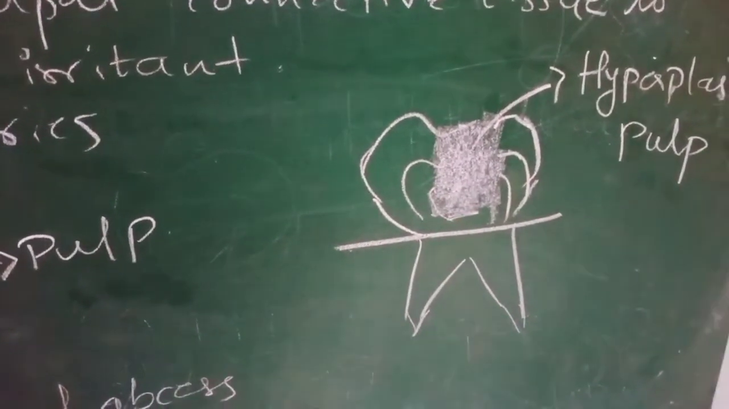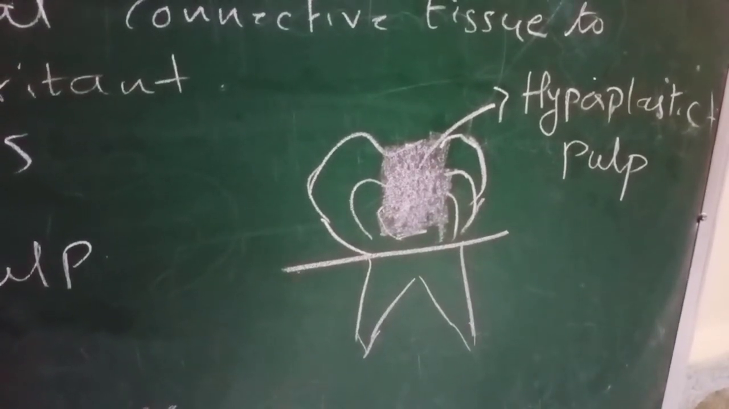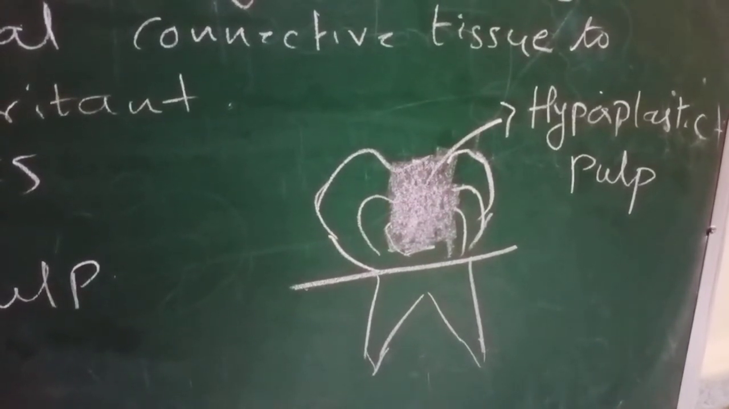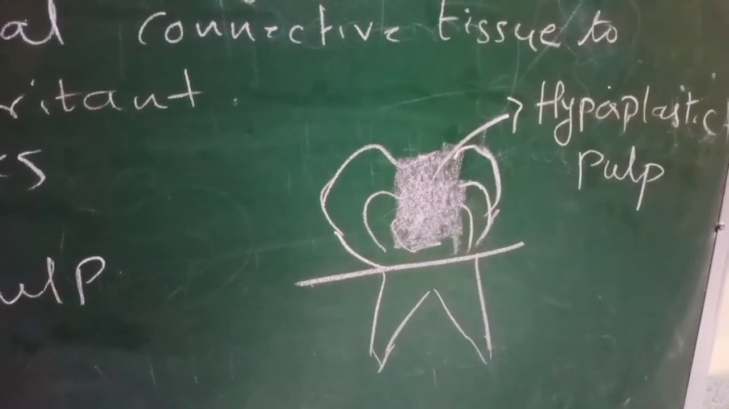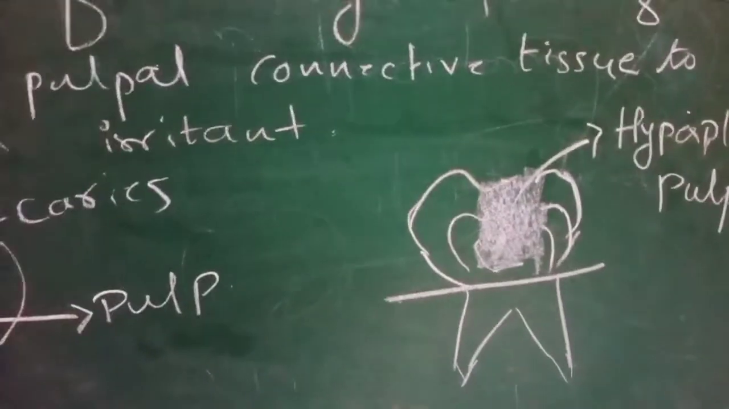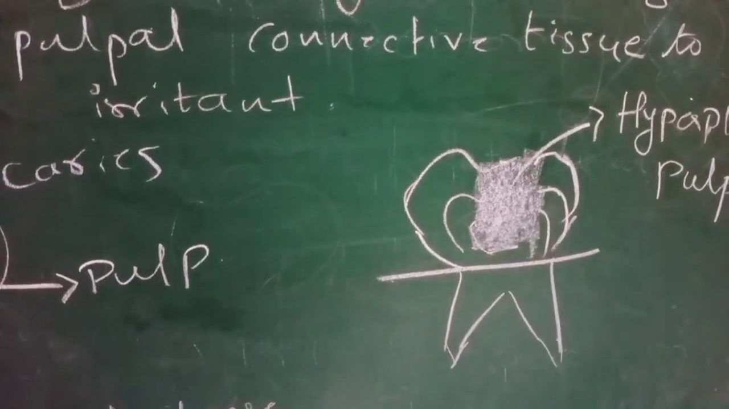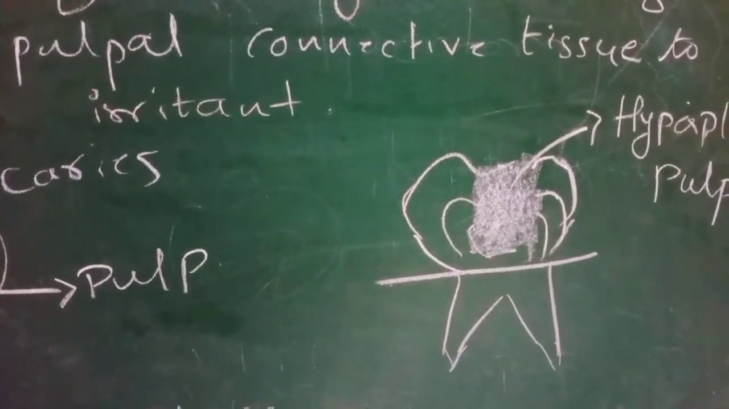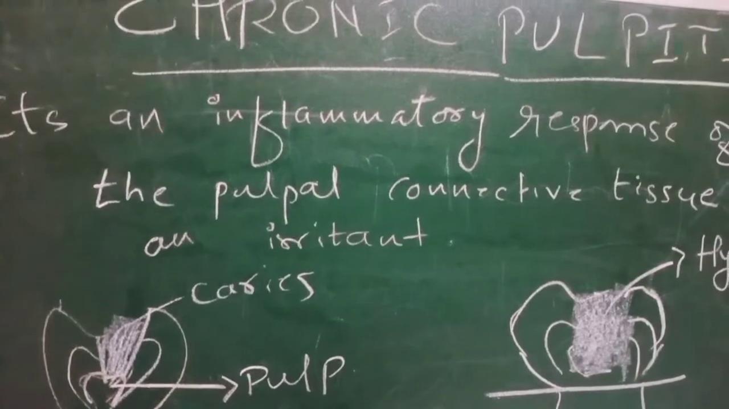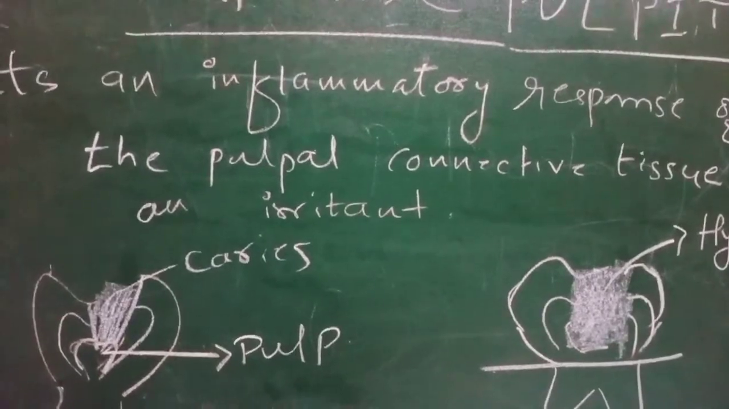In the hyperplastic form, due to chronic inflammation or continuous irritant to the pulp, granulation tissue is formed within the carious cavity or carious tooth. And the closed form we can sometimes see in a restored tooth, in traumatic cases, and sometimes due to orthodontic forces, where we can also see periodontal lesions.